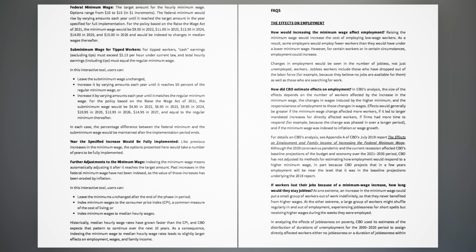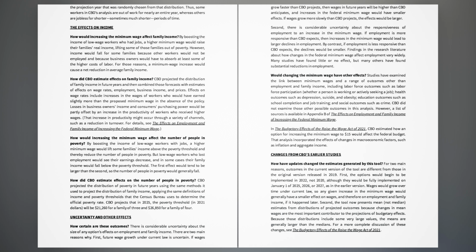In analyzing the effects of joblessness on poverty, CBO used its estimates of the distribution of durations of unemployment for the 2000 to 2020 period to assign directly affected workers either no joblessness or a duration of joblessness within the projection year that was randomly chosen from that distribution. Thus, some workers in CBO's analysis are out of work for nearly an entire year, whereas others are jobless for shorter, sometimes much shorter, periods of time.